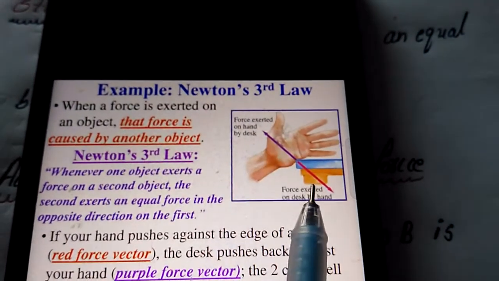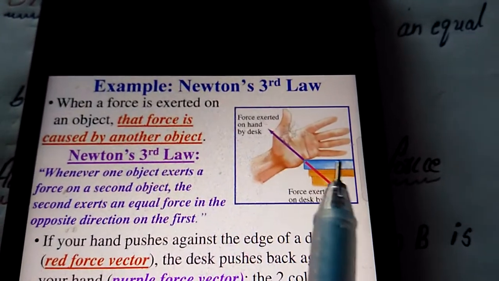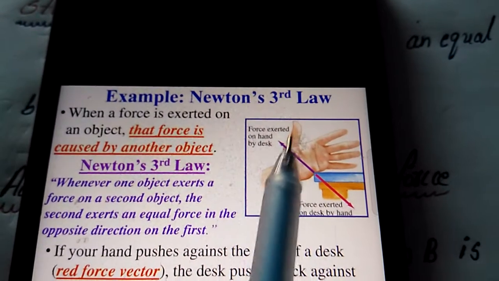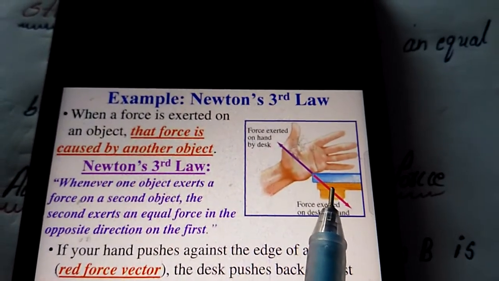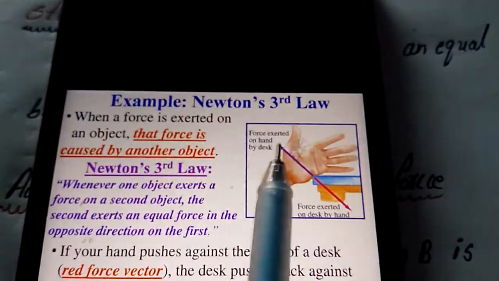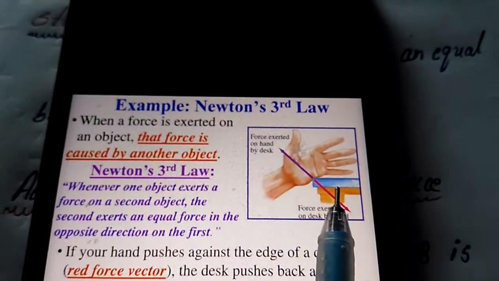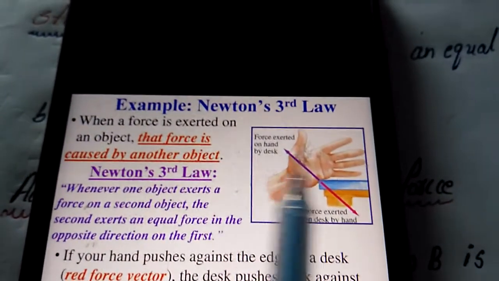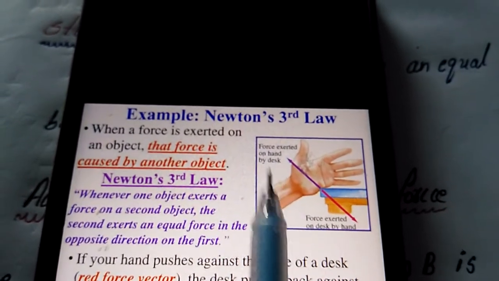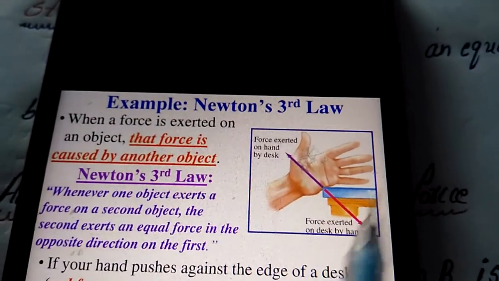Our hand is there. When we put the hand on the desk, what will happen? We are applying force on the desk, which means the force is exerted on the desk by the hand. Similarly, the desk also replies with the same amount of force: the force exerted on the hand by the desk. Now, which one is the action and which one is the reaction? The hand plays the action on the desk, and the desk is the reaction.